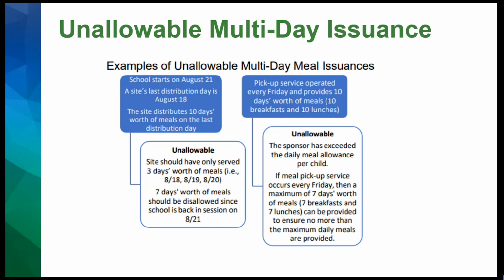The next unallowable scenario is providing 10 days worth of meals every Friday. This is unallowable because they're providing more meals per day than allowed. So on the pickup day, the child would still have 3 meals left from the previous week. In order to make this allowable, they would need to change to no more than 7 days of meals at one time.